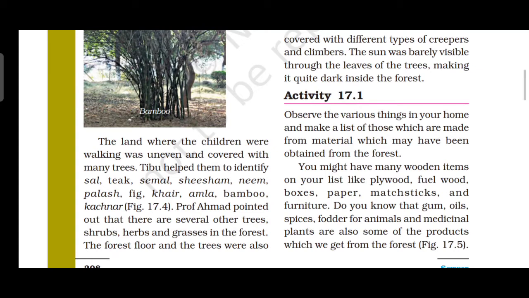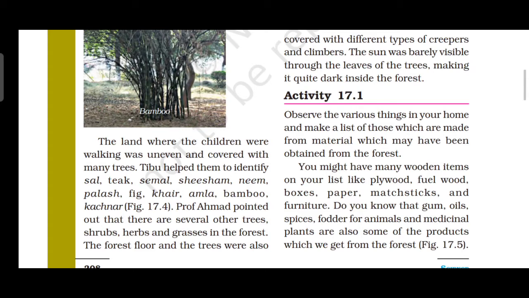Many trees. Then several other plants like shrubs, herbs and grasses are in the forest. The forest floor and the trees were also covered with what? Different types of creepers and also climbers. There are varieties of plants, some are creepers and some are climbers.